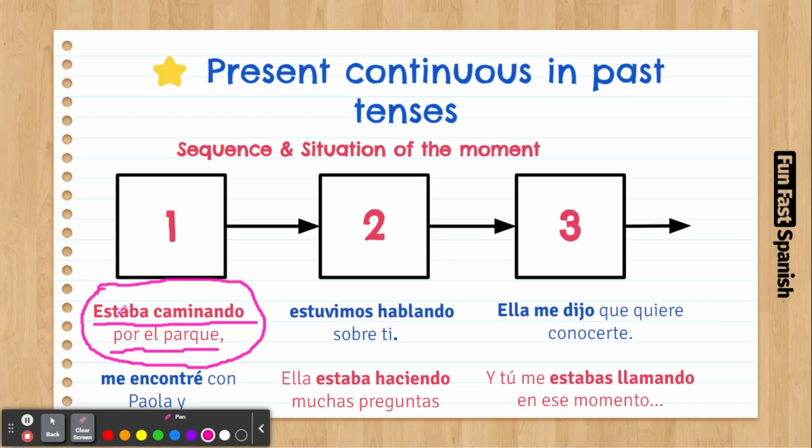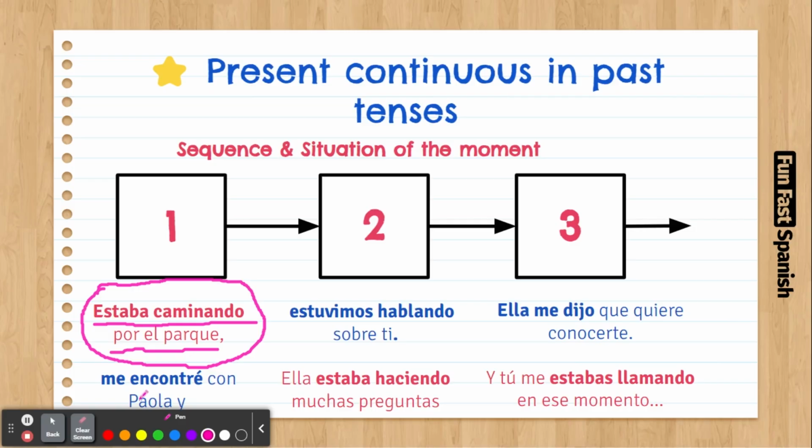So I'm using the verb estar because that's the verb we use for continuous. Yo estoy caminando, tú estás caminando, él está caminando, and so on. But here I'm using it in imperfect. Why? Because I'm describing. To describe the situation, the moment, we use the past imperfect. That's why here is estaba. It's like I was walking at the park. I'm just describing what's going on. Estaba caminando por el parque, and in that moment me encontré con Paola, and I met up with Paola.